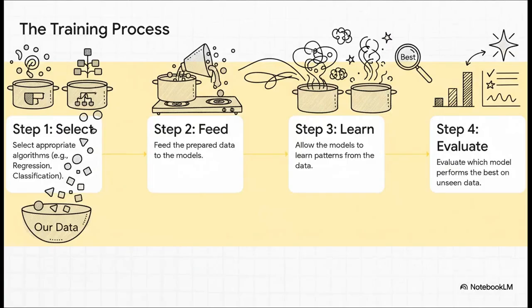The training process itself is kind of like trying out a few different cooking methods. These methods are called algorithms. So we might try one algorithm that's really good at predicting a specific number, and another one that's better at sorting things into categories, like pass or fail. We feed our data to each one, let them learn the patterns, and then we check to see which recipe gave us the best results.